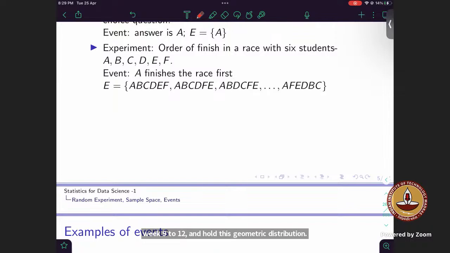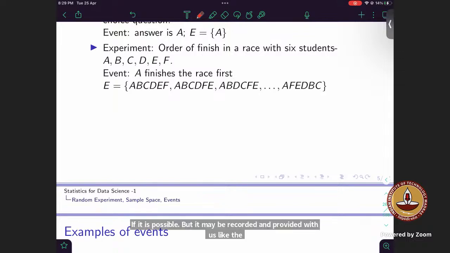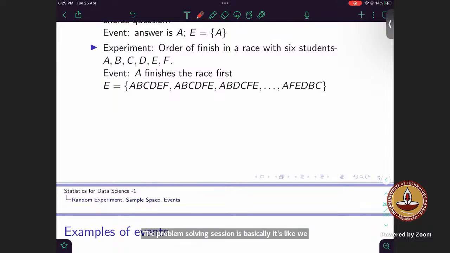Sir, if it is possible, the problem solving session may be recorded and provided to us. The problem solving session is basically like we have covered all the weeks already, so there are no more problem solving sessions now. And we did not record those problem solving sessions.